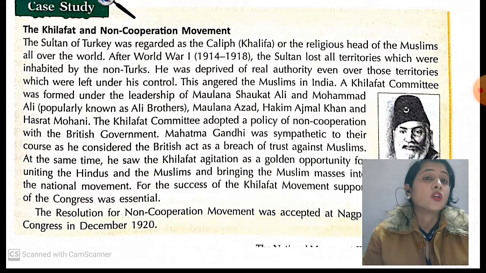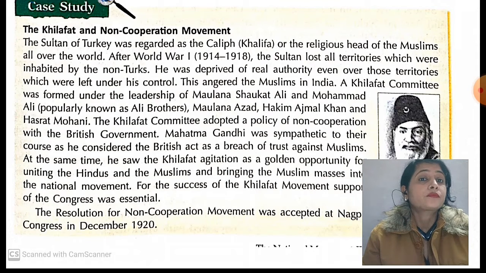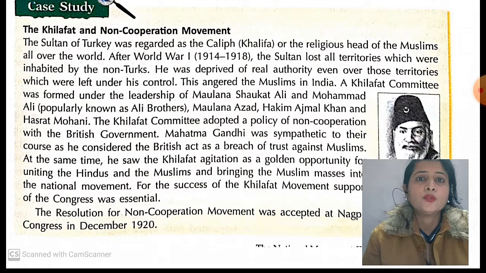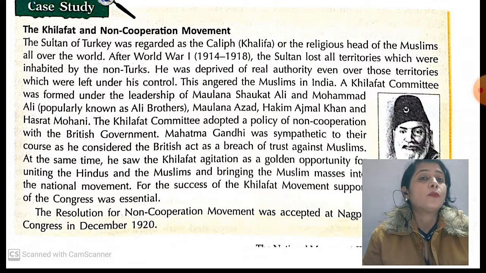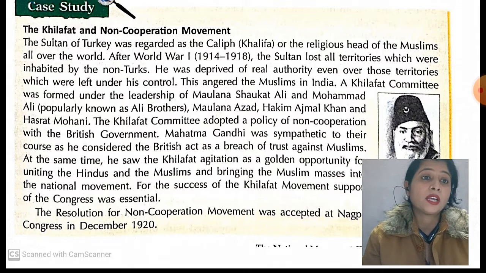Mahatma Gandhi was sympathetic to their cause, and he had great sympathy with the Muslims. He considered the British act a breach of trust against the Muslims. So he saw an opportunity to win the trust of Muslims for the Hindus, to unite Hindus and Muslims.